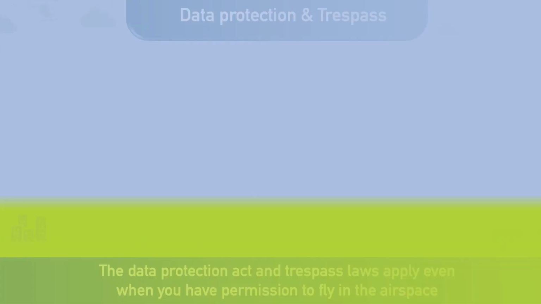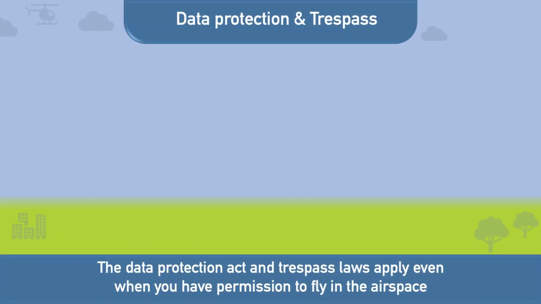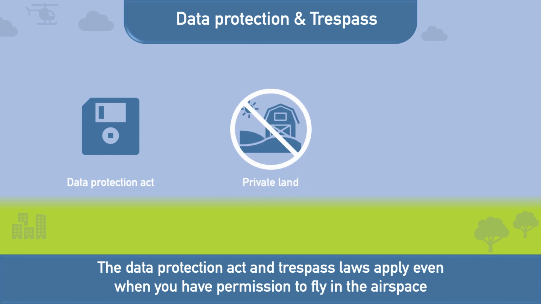Drone operators and pilots should be aware that the collection of images of identifiable individuals, even inadvertently, when using cameras mounted on small drones, may be subject to the Data Protection Act. Drone operators must be aware of their responsibilities regarding operations from private land and any requirements to obtain the appropriate permission before operating from a particular site. In particular, they must ensure that they observe the relevant trespass laws and do not unwittingly commit a trespass whilst conducting a flight.